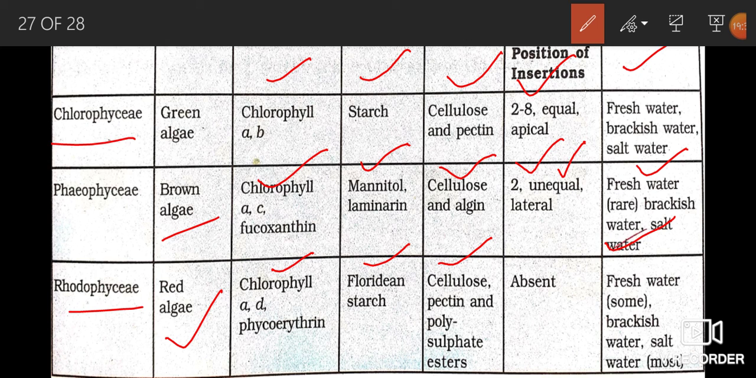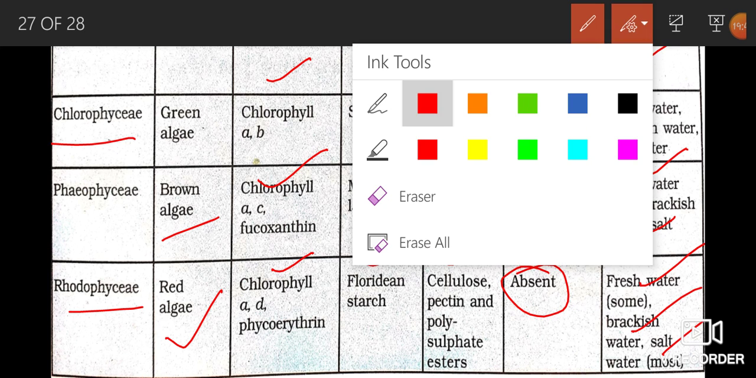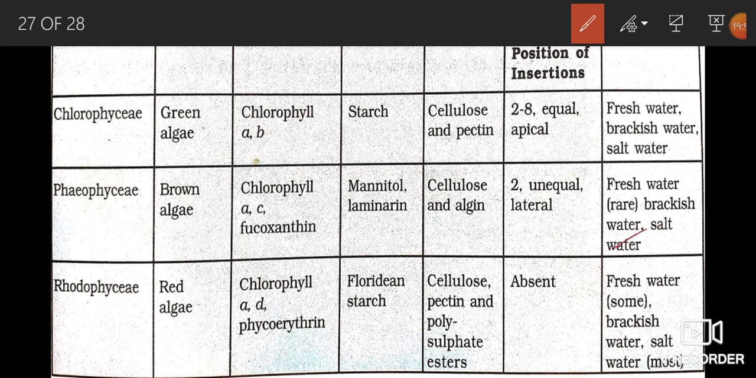Flagellar number and position of insertions: in these members, flagella are absent. Habitat: fresh water, brackish water, and some are present in salt water also.